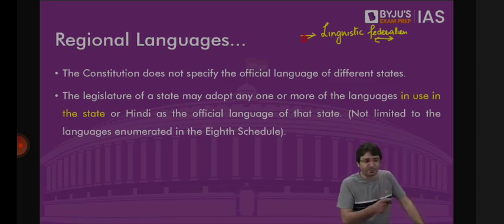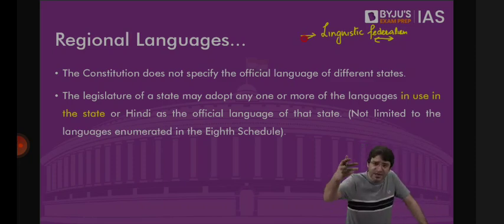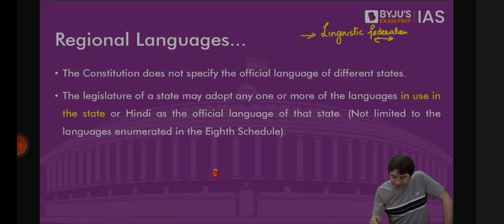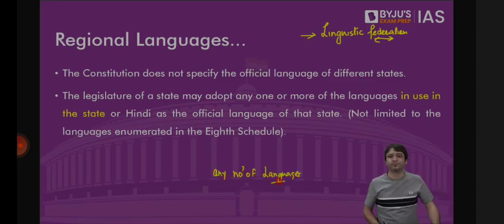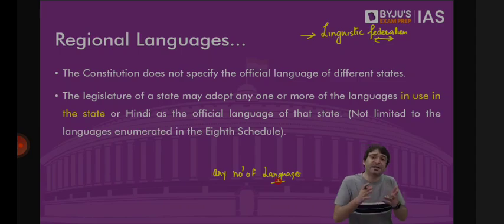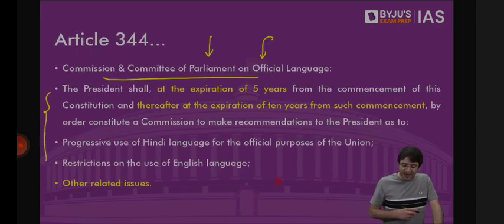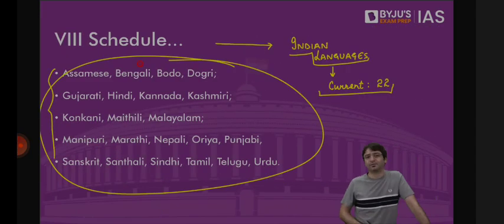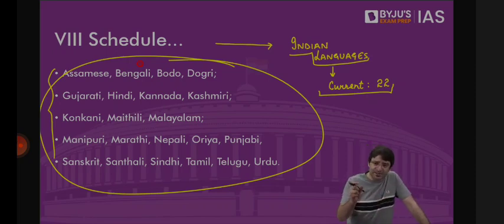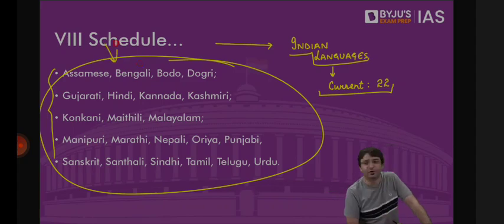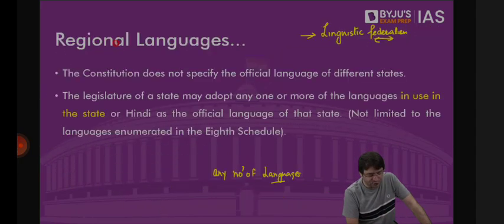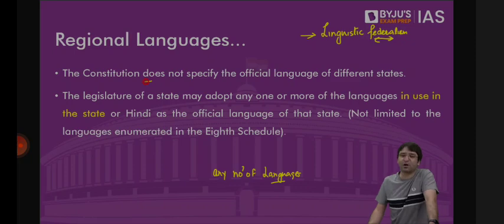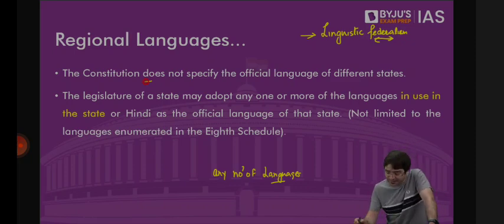West Bengal, you can decide your own official language. Tamil Nadu, you can decide your own official language. And not just one language. Any number of languages. And the Constitution does not even say that the state has to choose the official language of the state only from this list. No. You can even go beyond Schedule 8 of the Constitution and choose a language as the official language of your state, even if it is not mentioned in the 8th schedule. Which means the Constitution does not specify the official language of different states. That means giving states their own power. You decide your official language.